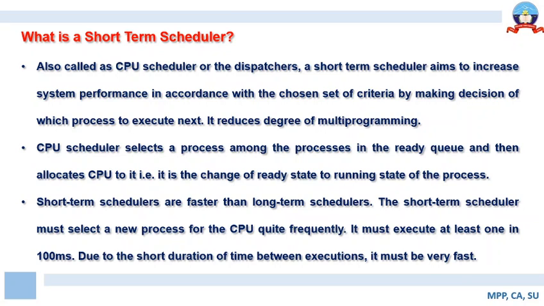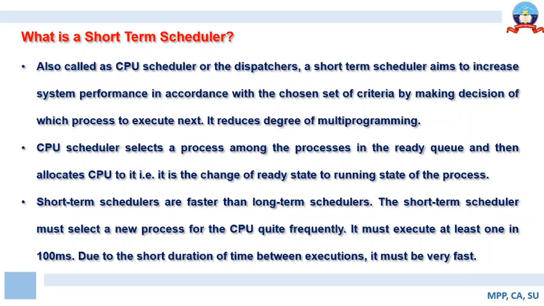Definitely it's called for, because the role of the short-term scheduler is to assign the CPU to the process, so it should be very fast compared to that of a long-term scheduler. So short-term schedulers are faster than long-term schedulers. The short-term scheduler must select a new process for the CPU quite frequently, so it must execute at least once in every 100 milliseconds.